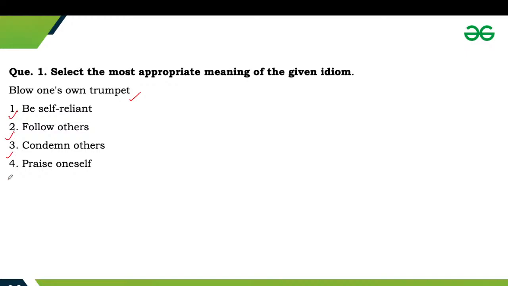We have four options. First one is be self-reliant. Second one is follow others. Third one is condemn others. Fourth one is praise oneself. So comment your answers for question number one.